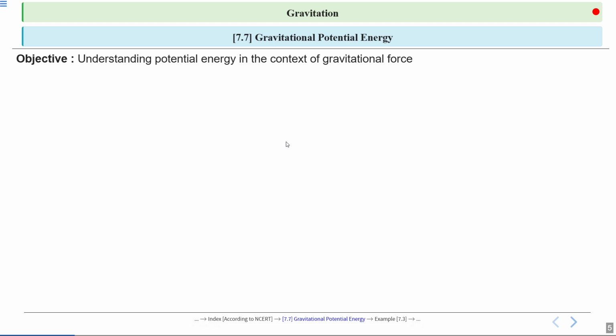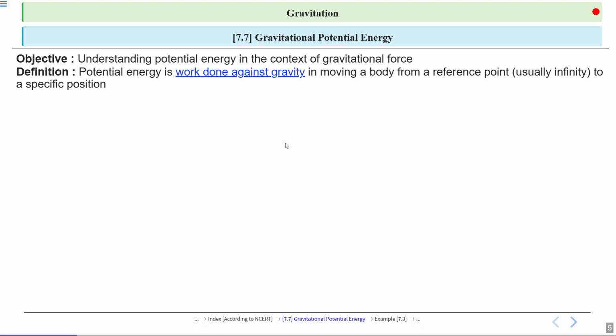So today we are going to explore the concept of potential energy in the context of gravitational force. So let's define potential energy. It's the work done against gravity when moving a body from a reference point, typically infinity, to a specific position. This means that potential energy is essentially the energy stored due to an object's position in a gravitational field.